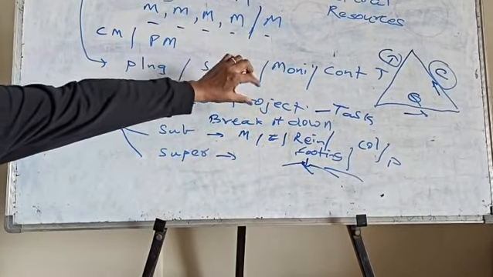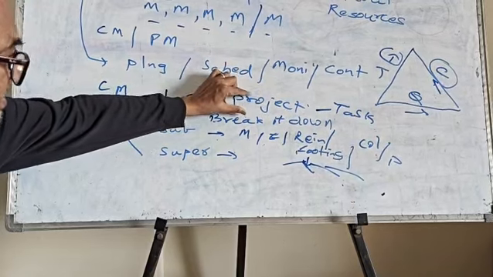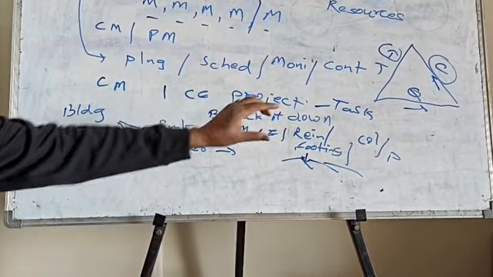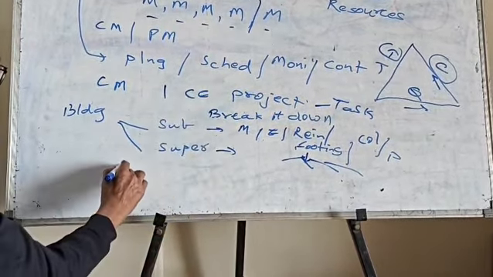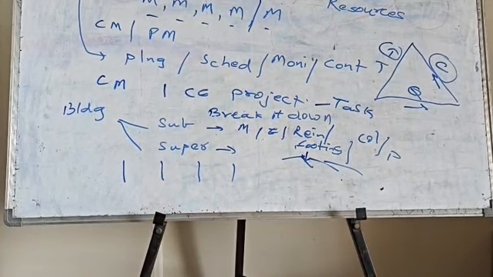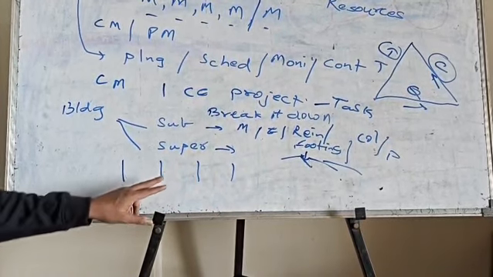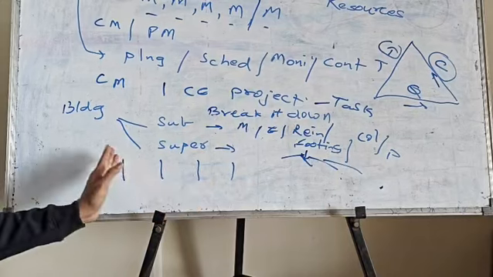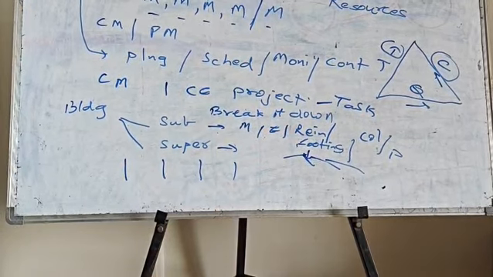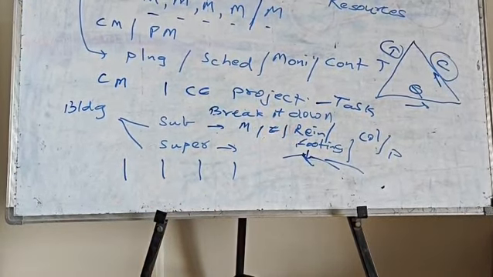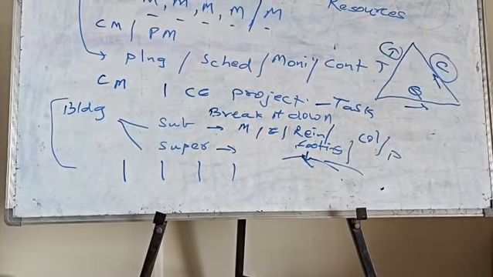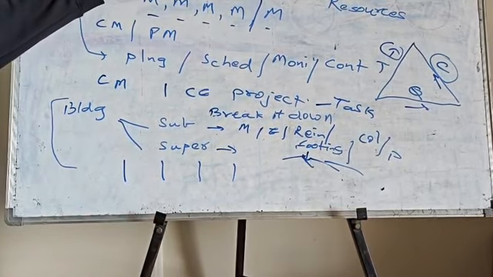So you can see now, one major task of a civil engineering project, like the construction of a building, has been divided into different levels. We can call them level 1, level 2, level 3, level 4, like that. You can divide them into different activities. Then, based on the logic and the interdependencies of these levels or activities, we need to form a network. Dividing the building into manageable activities, logically, becomes the WBS, that is, work breakdown structure.